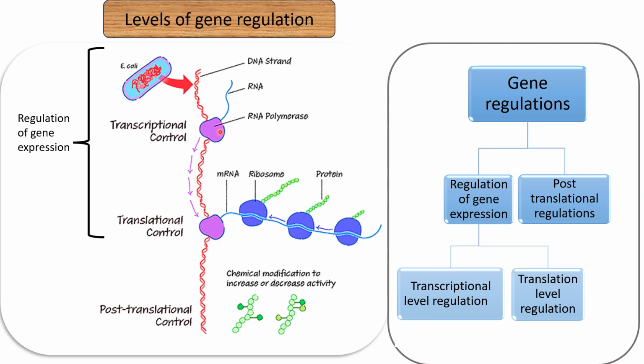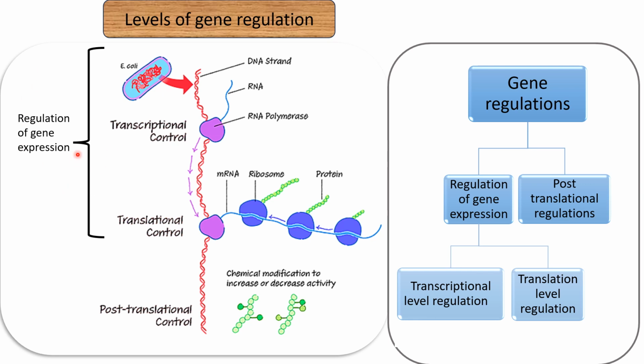So if the gene expression is regulated by controlling the mRNA synthesis process, then it is known as transcriptional level regulation. And if the gene expression is regulated by controlling the synthesis of proteins, then it is known as translational level regulation. And both together are known as regulation of gene expression.